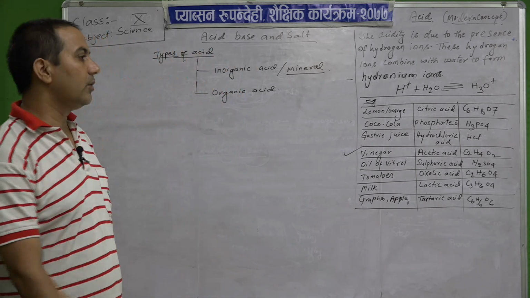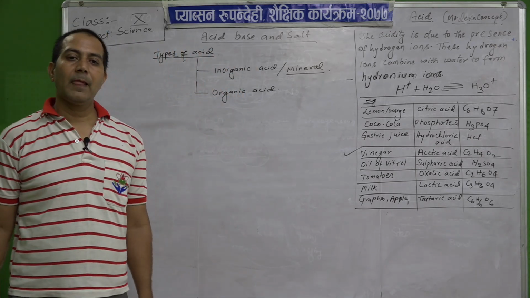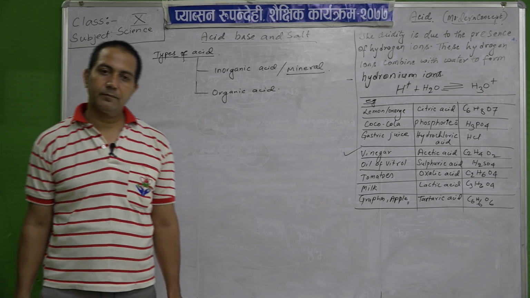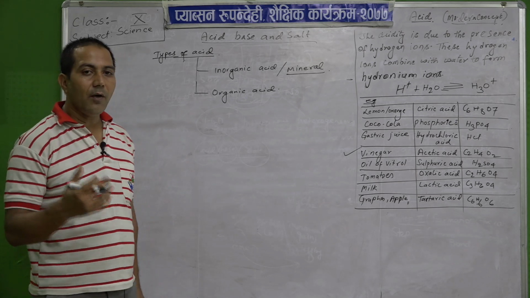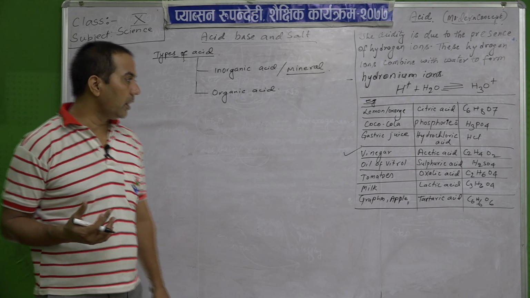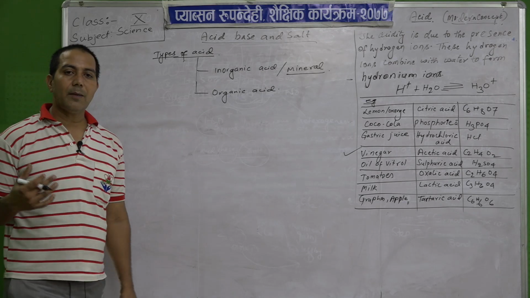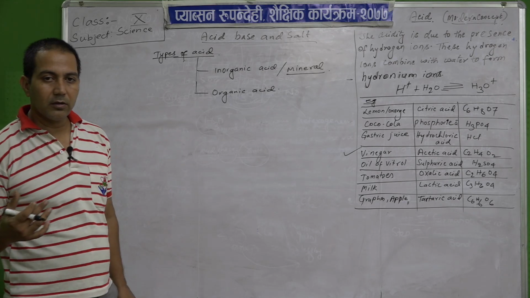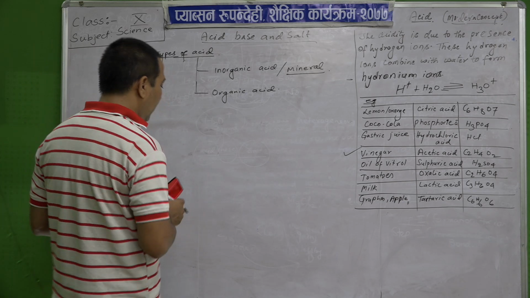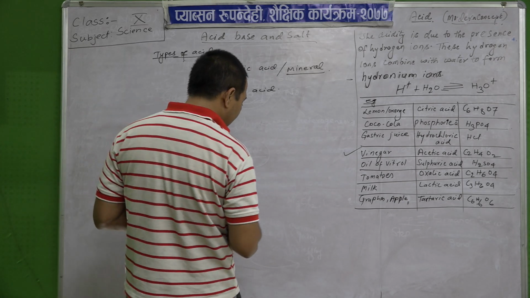Now another question arises. Organic means that which is found in living things. Okay, inorganic means that which is present in the earth. Okay, they are the organic and inorganic minerals.